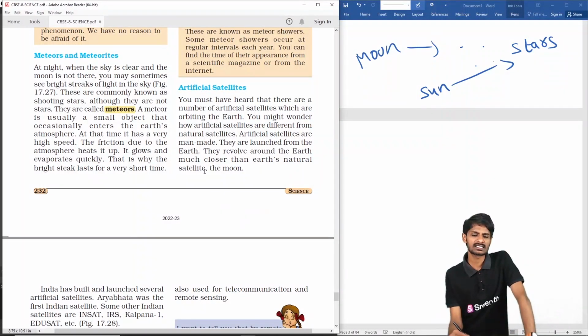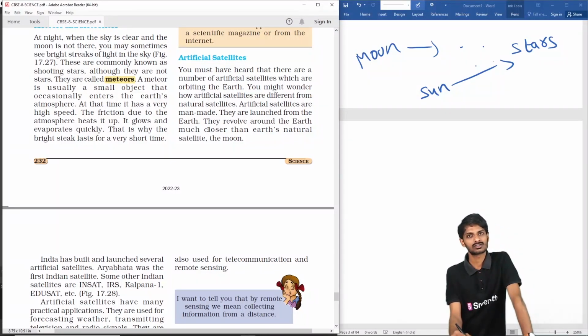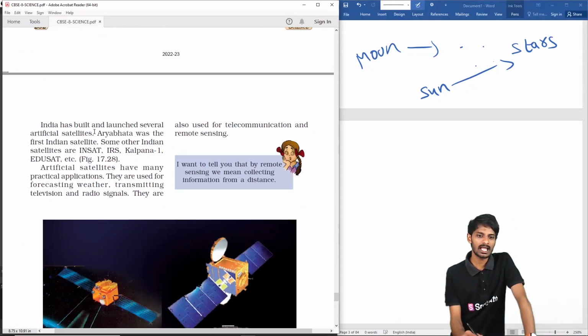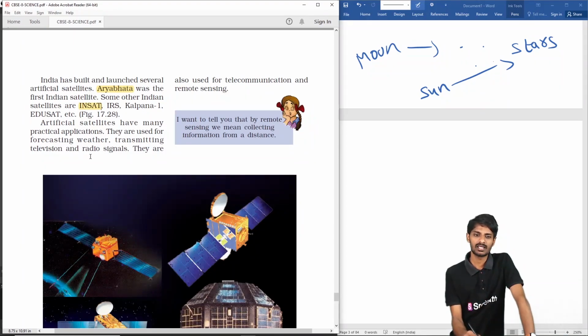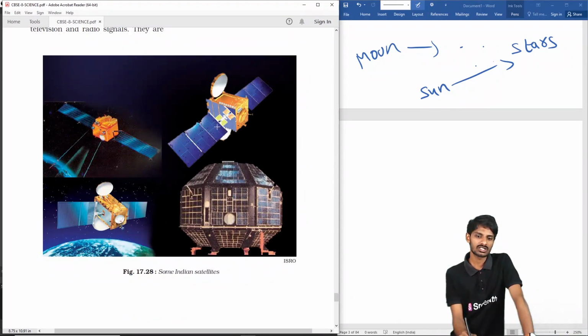Next thing is the artificial satellites. Like the natural satellites, we are also sending artificial satellites to rotate around the earth for many purposes, like technology, and to study more about the universe or about the earth, students. Okay, so they rotate about the earth. India has built and launched several artificial satellites. Aryabhatta was the first Indian satellite, students, and some others are INSAT, IRS, Kalpana, EduSat. Okay, they are used for forecasting weather and transmitting television and radio signals, for telecommunication. So these are the artificial satellites.